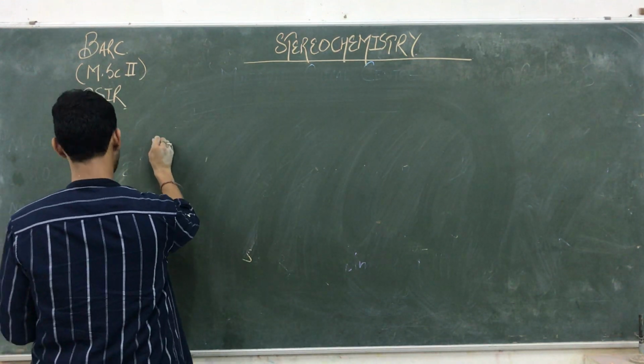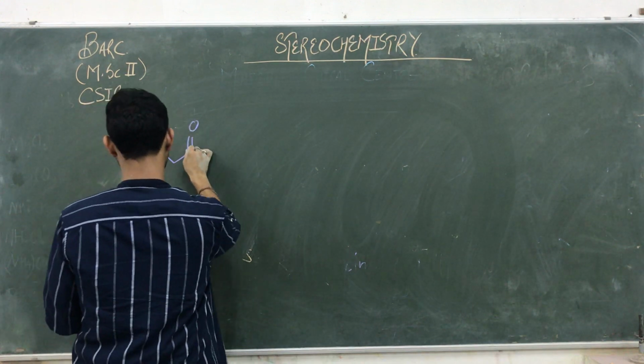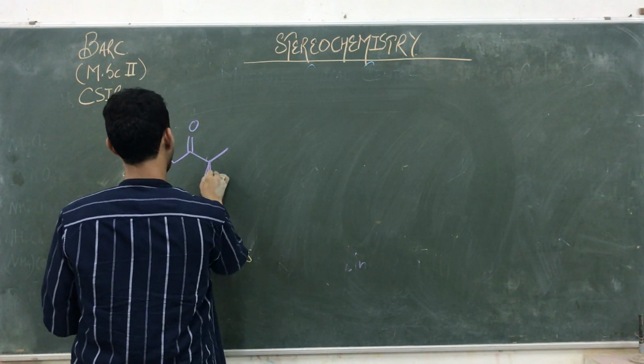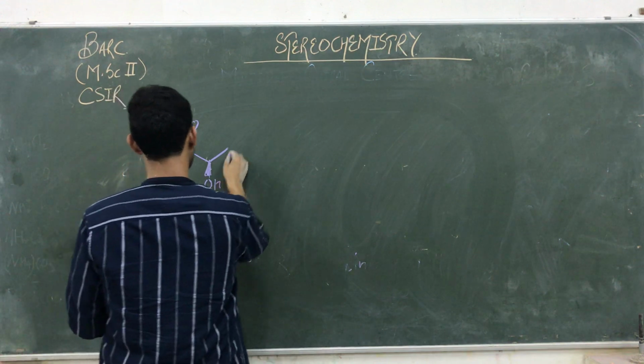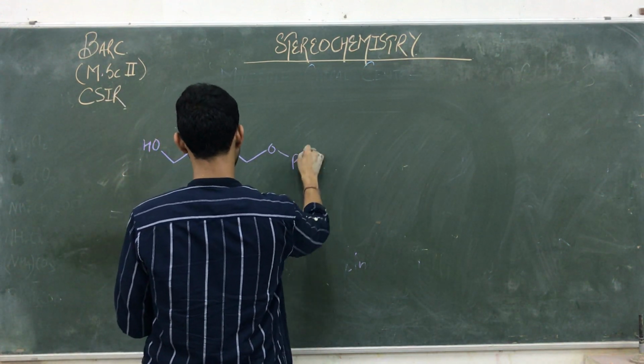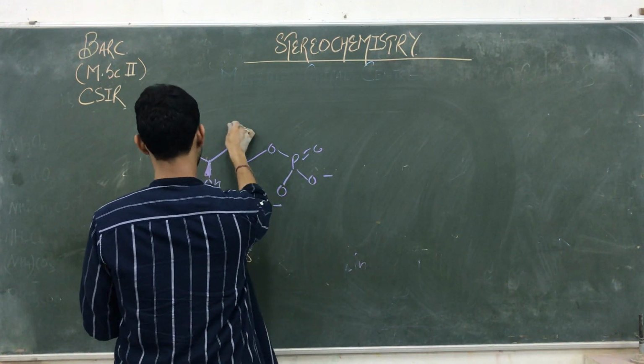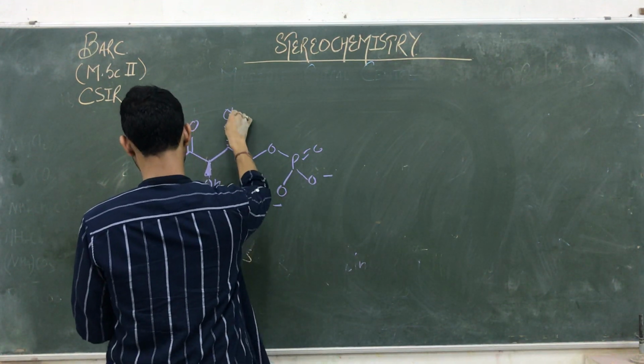Here I am taking a compound, that is OH, double bond O, and the next one is O, P double bond O negative. Here we are drawing it like a structure, OH.